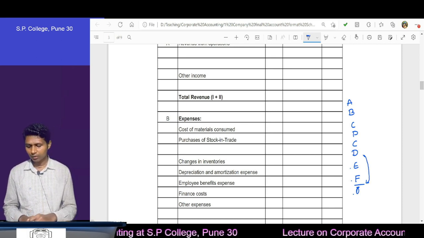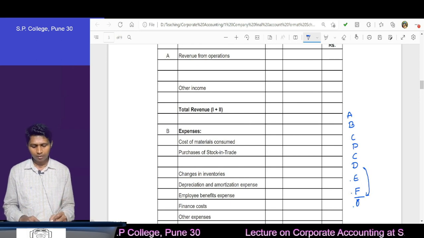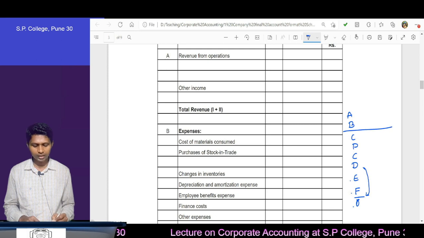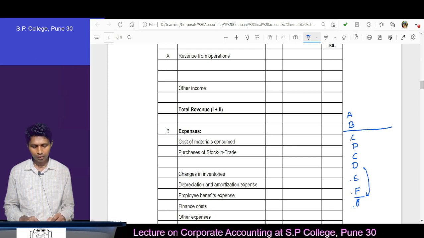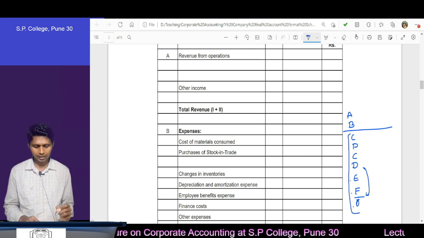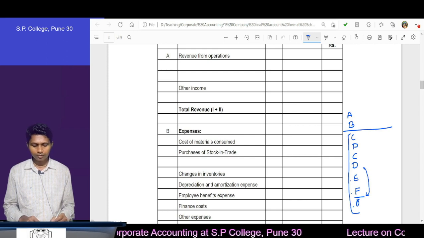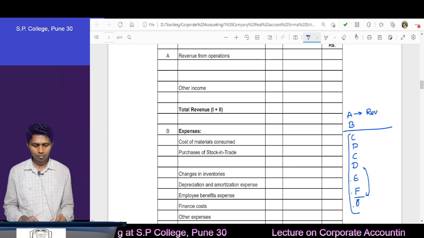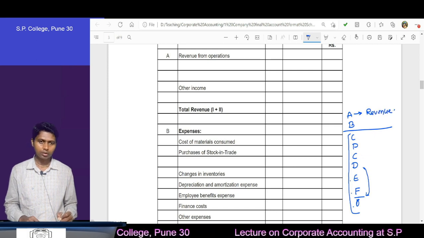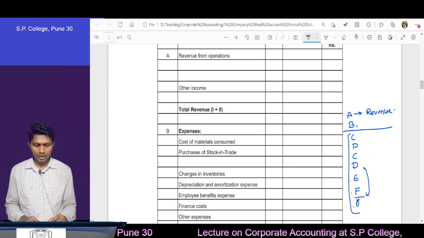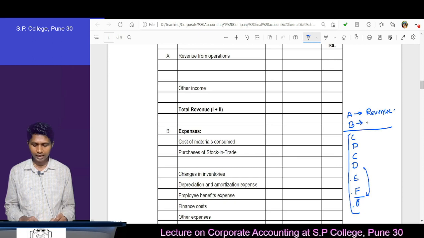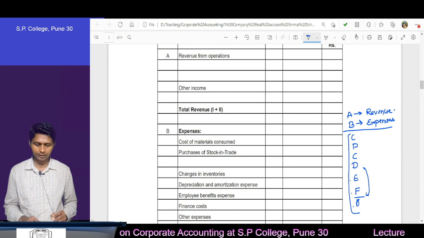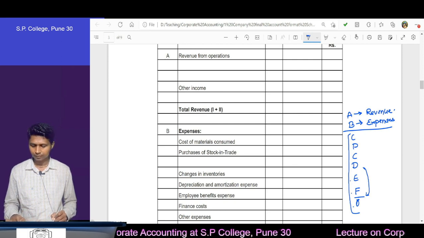From every letter you will find some item name. Now, there are two major categories in this format. These are the two major categories, and after this you will find all the subcategories. From A, the major category, you will get the revenue category, and from B you will get the other major category, that is the expenses category. Correct.